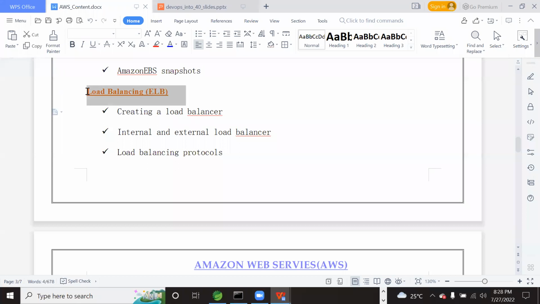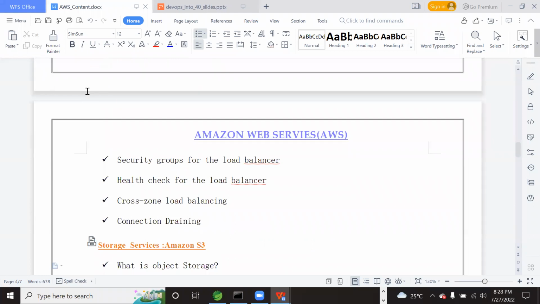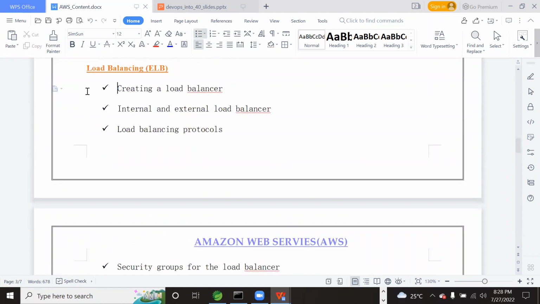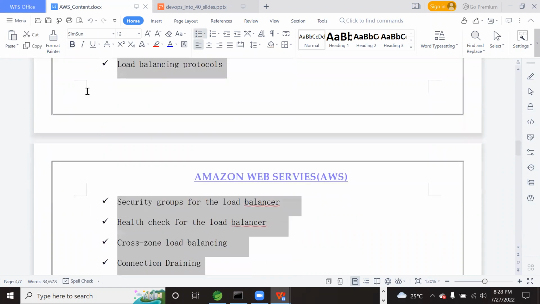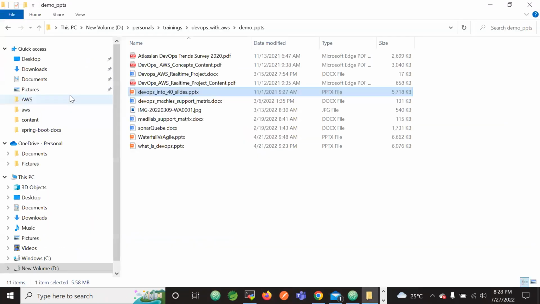What is the load balancing concept, how can we create load balancers, the types of load balancers, and various usages. There are a total of 4 types of load balancers: application, network, gateway, and then classic load balancer. Which load balancer we have to use for what use case is what we need to clearly understand. So this section will give us a clear picture on the load balancers, and then finally we will configure the load balancer.